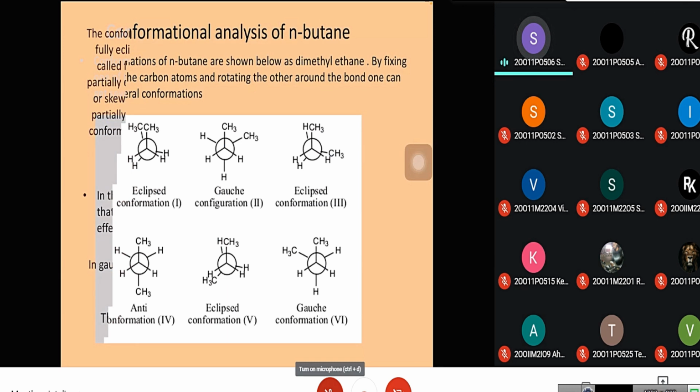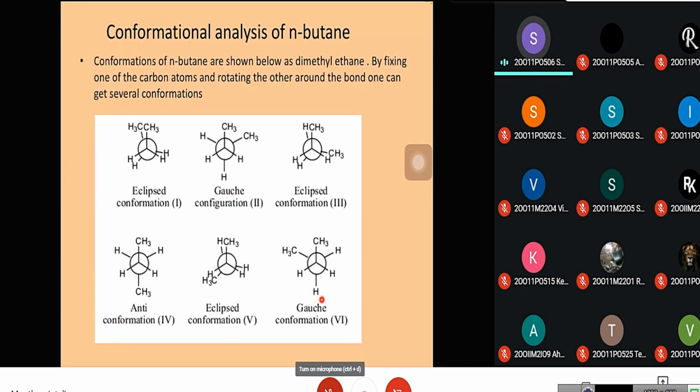Here we can see that 2 and 6 are gauche conformations and 3 and 5 are eclipsed conformations.